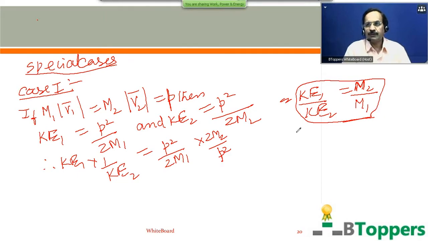We come across a good number of problems and examples in this chapter, and also in the next chapter which we are going to discuss later, that is conservation of linear momentum, where two bodies of different masses have the same magnitude of linear momentum. In general, if two bodies of different masses have the same magnitude of linear momentum in pure translatory motion, then the ratio of their kinetic energies will be equal to the inverse ratio of their masses. This example will be discussed again in the next chapter, conservation of linear momentum.